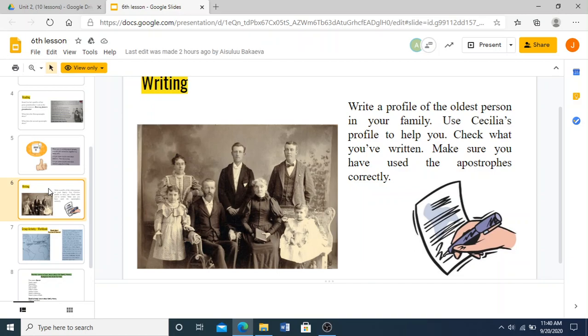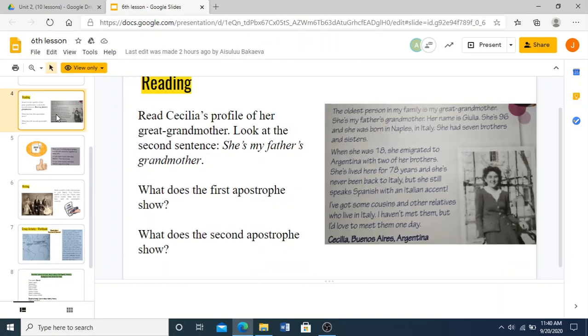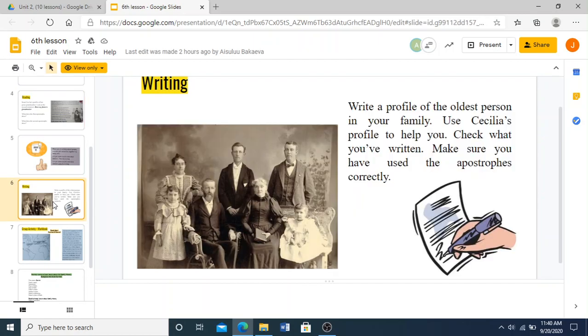Now, it's essentially apostrophes. Notice how all these apostrophes were used here, and that is why we discussed the second sentence here, how these apostrophes were used. And look at how she used the apostrophes all through her work here. So you have to know when to use them, and I urge you to use this style that she used here. There are apostrophes used everywhere, some for contraction and some for ownership. So use that too in your own profile that you're writing. Now let's move.